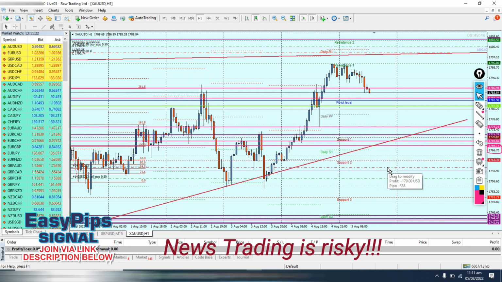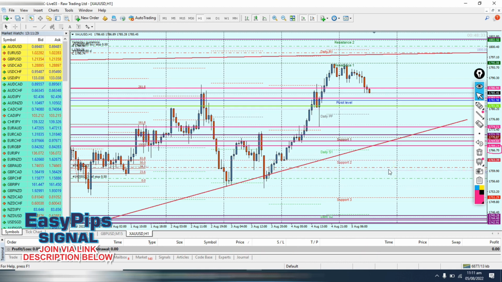So you can leave it. Now you can see that I'm having 35 pips as loss. If you want it to be 30, you can drag to 30. If you want it at 35, you can leave it at 35. If you want it at 20, you can leave it at 20. So now I'm going to leave it at 20 pips.